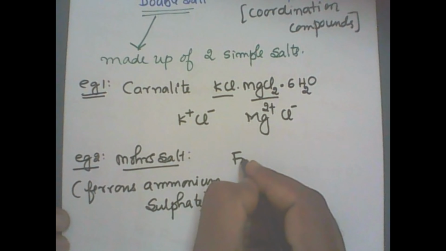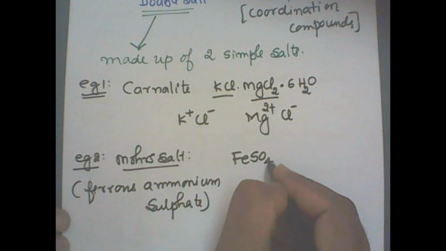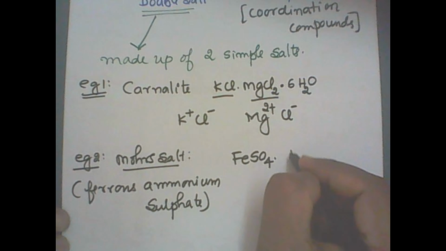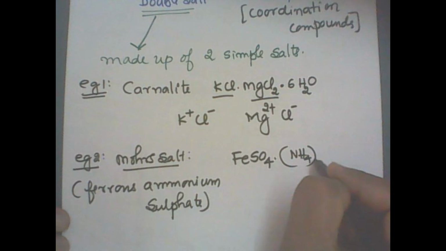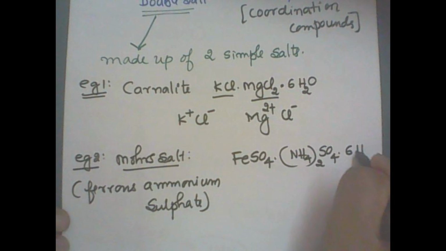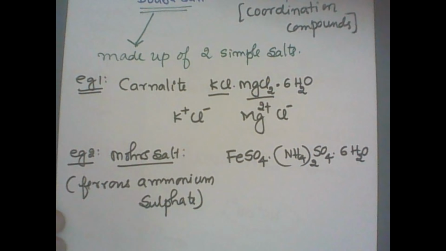Ferrous sulfate, formula FeSO4. Ammonium sulfate, (NH4)2SO4. And 6 water molecules. So it is actually ferrous sulfate, ammonium sulfate.